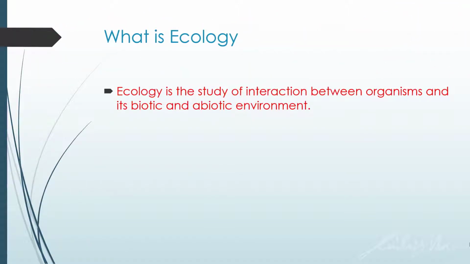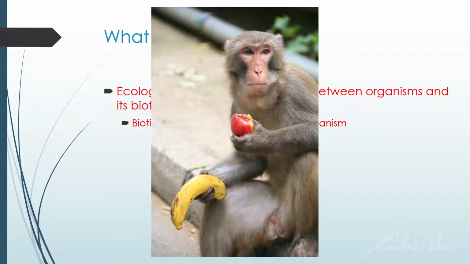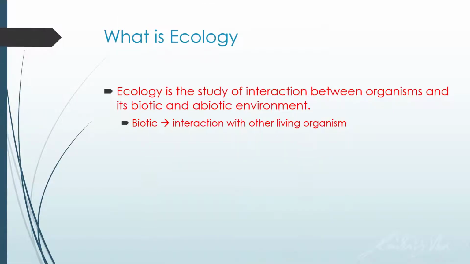So ecology is the study of the interaction between organism and its biotic and abiotic environment. What's the meaning of biotic and abiotic? So biotic is basically the interaction with other living organisms. For example, a monkey eating an apple from an apple tree. The monkey is interacting with the apple tree.